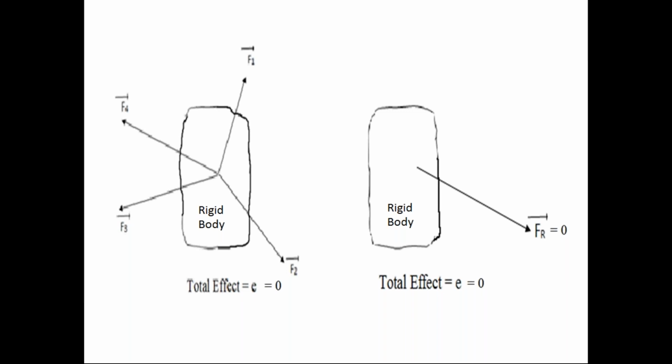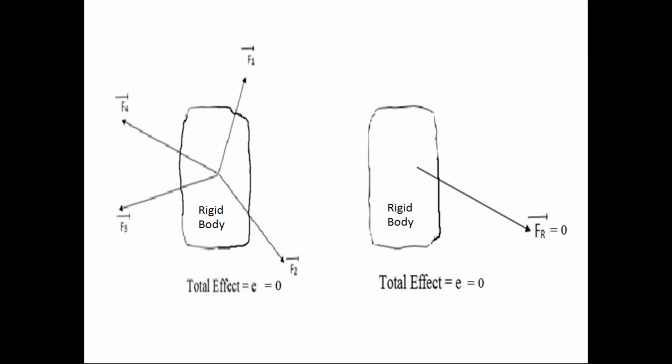So the effect of the force system in the equilibrium condition on the rigid body is also equal to 0. Since in the equilibrium condition, the effect of the force system on the rigid body is 0, there is no change in the condition of rigid body. If the effect is 0, there is no change in the condition.